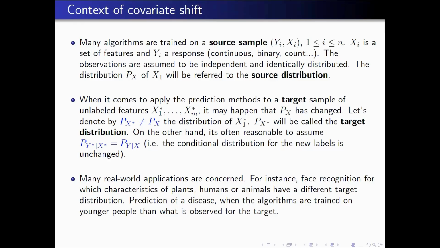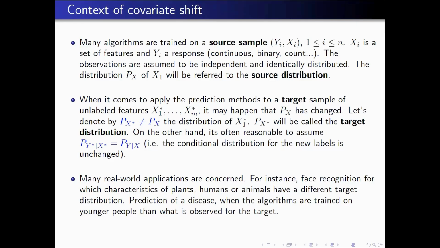In general, you learn a statistical procedure on it, you learn algorithms, or you compute an estimator, because you want to make some prediction. But when you have to apply this algorithm or this estimator, you will apply it to some new features, called X1 star up to XM star, but the distribution of the covariates has changed. So it is not exactly the same population.